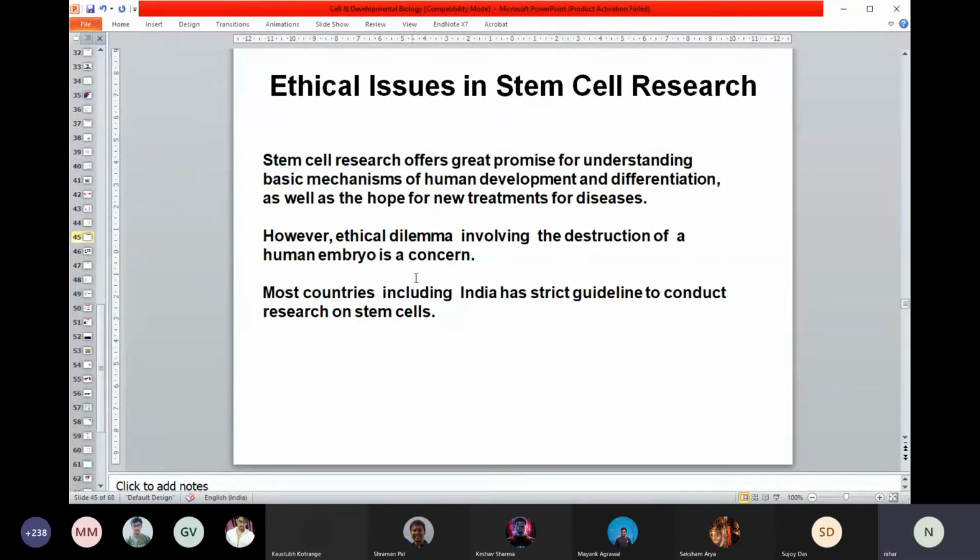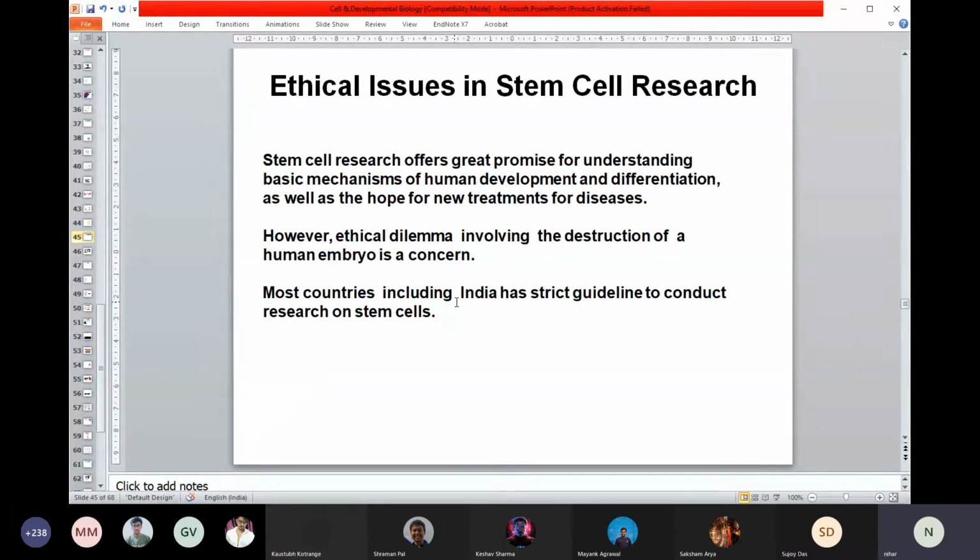But the dilemma right now is that for stem cells we are killing a particular embryo. So there are many activists and religious groups raising problems, which need to be sorted out. Therefore, every country, even including India, I mentioned here, has a strict guideline.